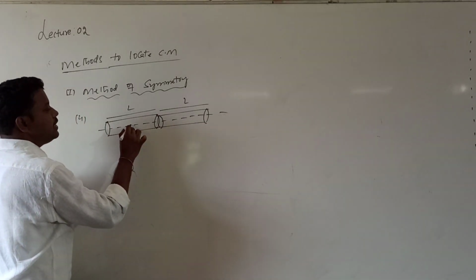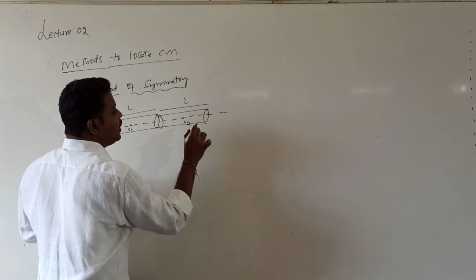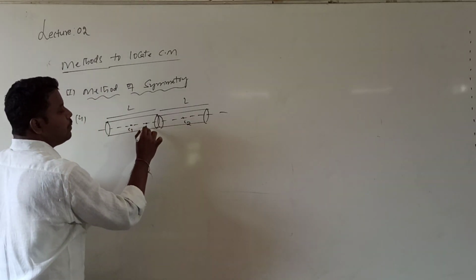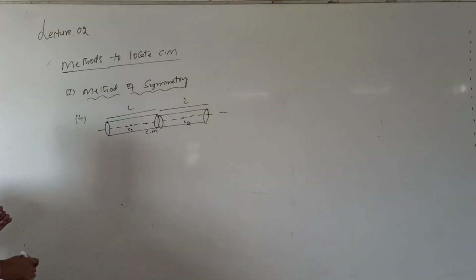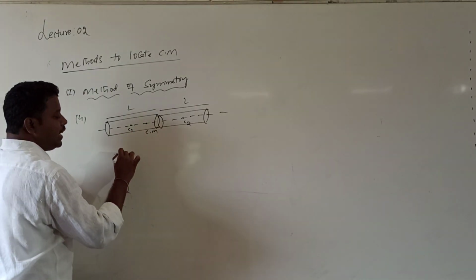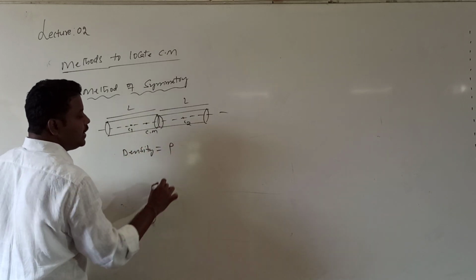Let me call this the center of the first cylinder C1 and this the center of the second cylinder C2. Somewhere here the center of mass is located. Now I want to locate the center of mass. To locate it, masses are needed. Let the two cylinders be made of the same material of density rho.